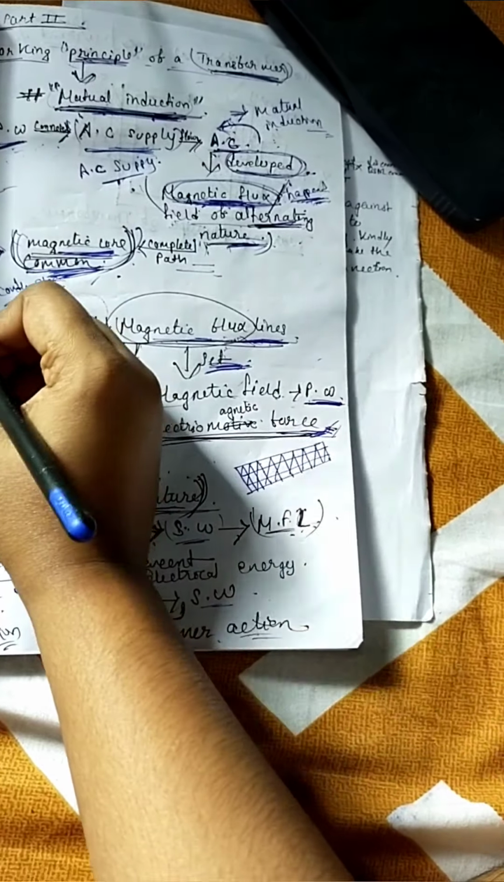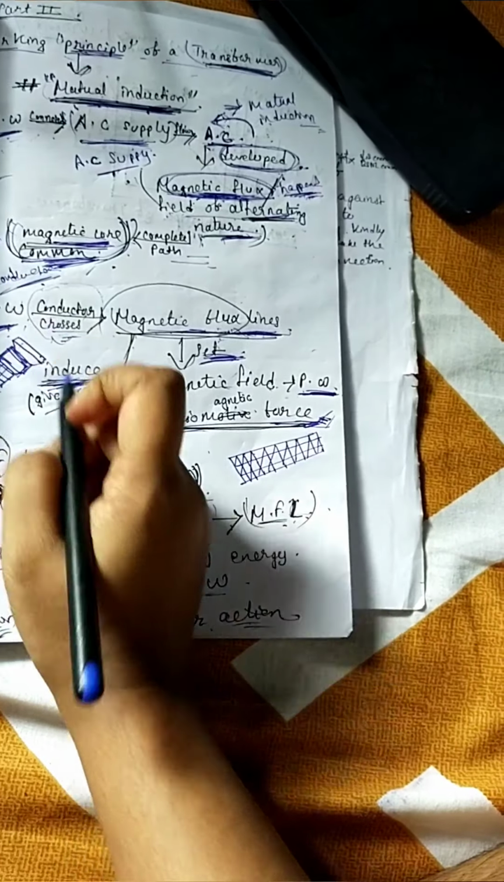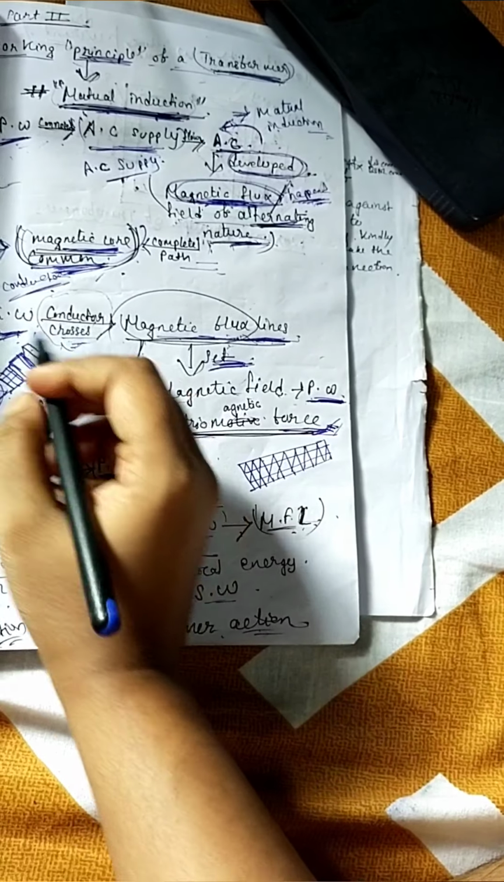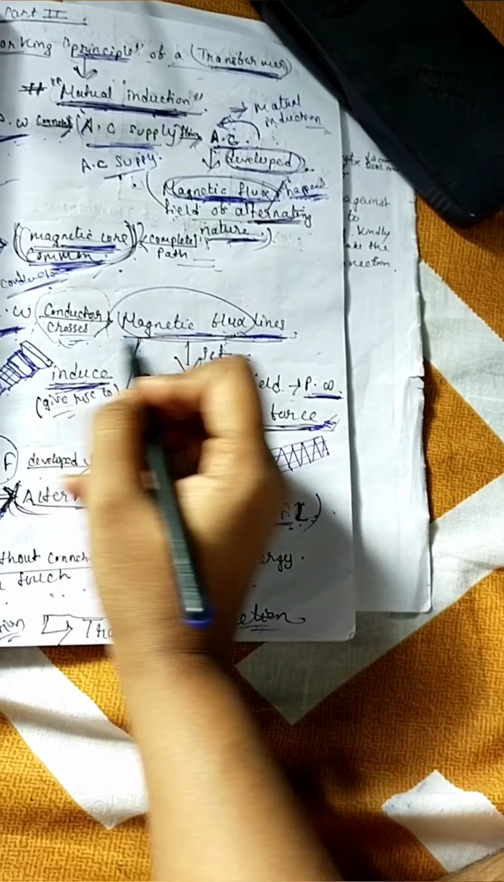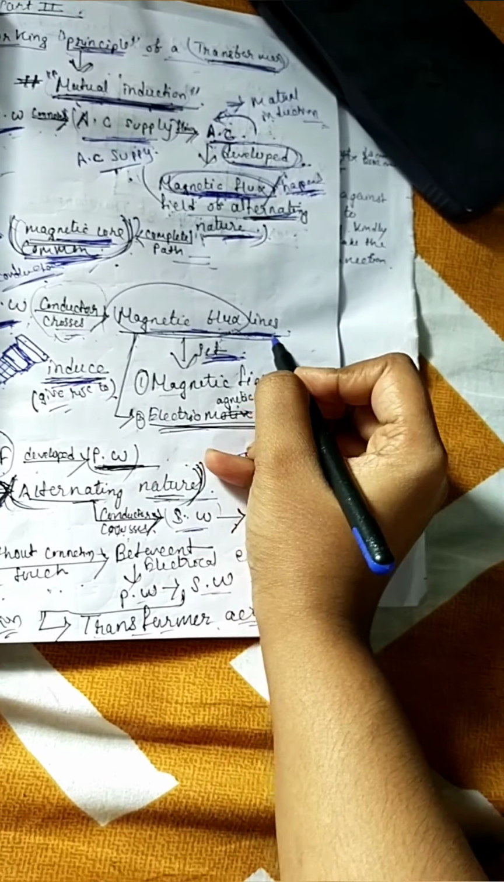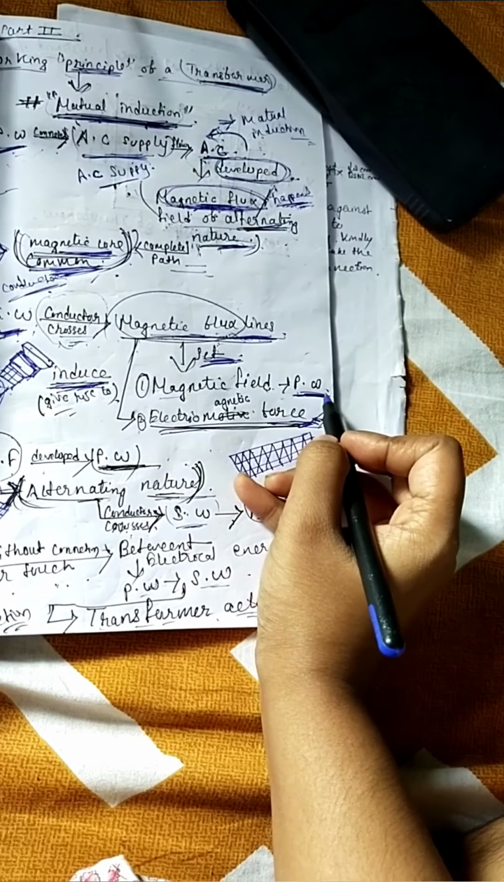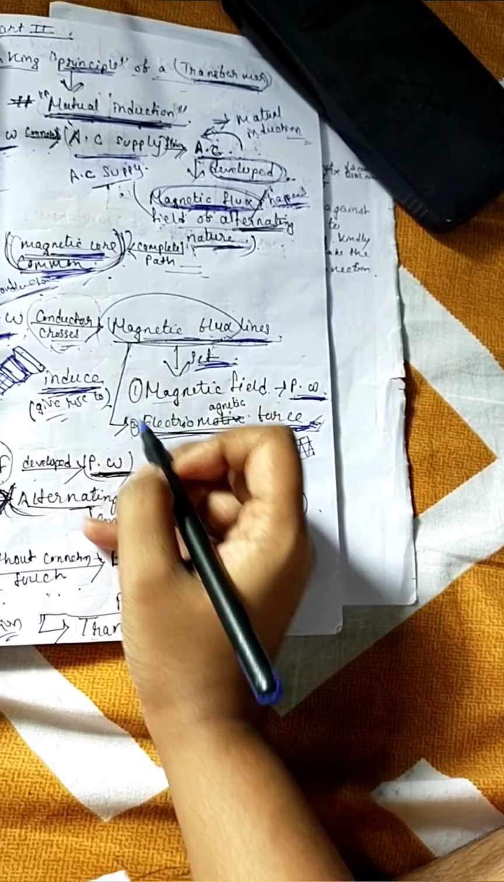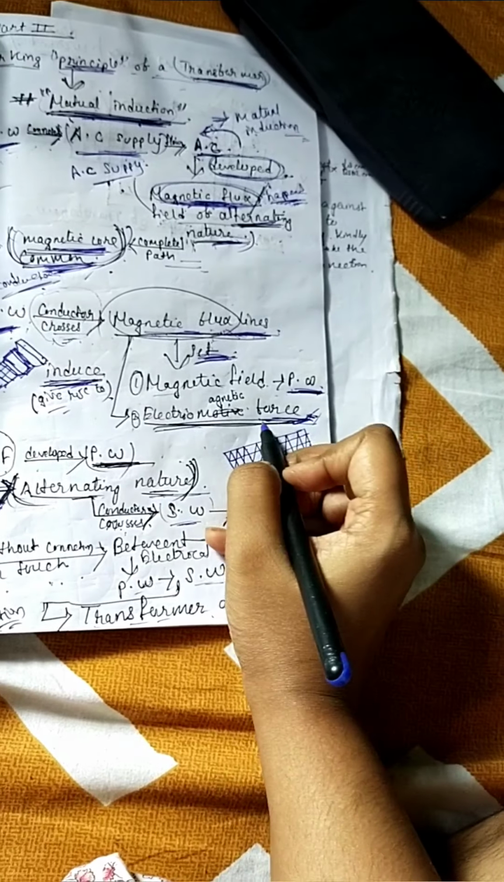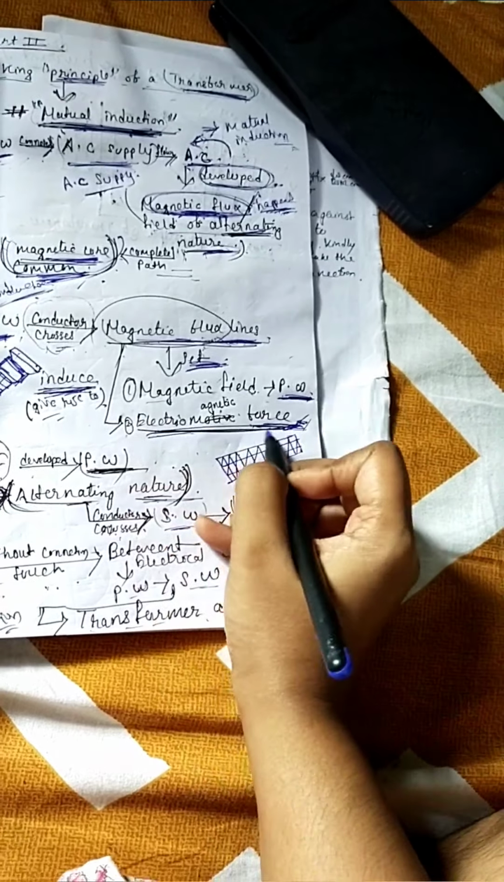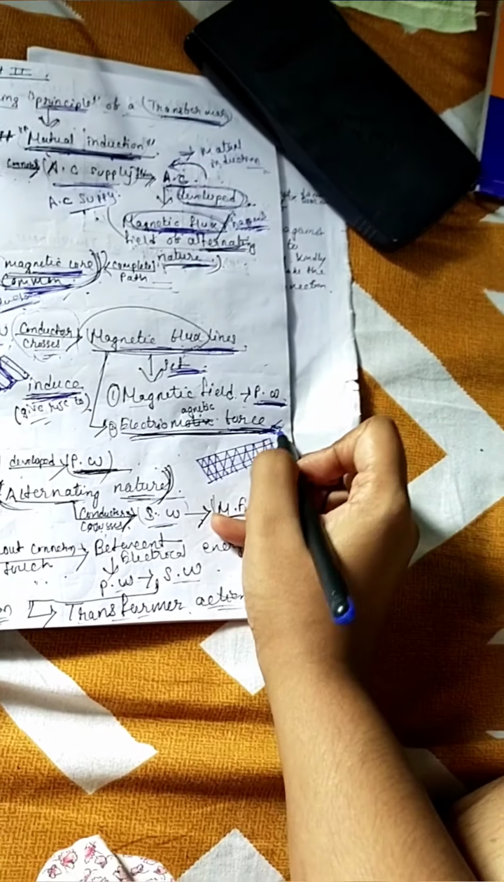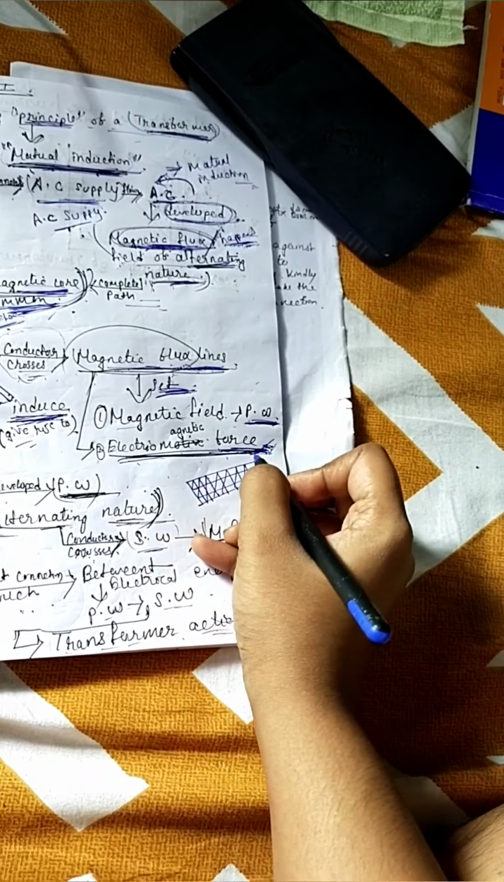Okay, we will read it once again. When the conductor of the secondary winding crosses the magnetic flux line, which has been set by what? The magnetic field of the primary winding, then induced electromagnetic force is developed. Okay, induced electromagnetic force developed, or electromagnetic force induced.